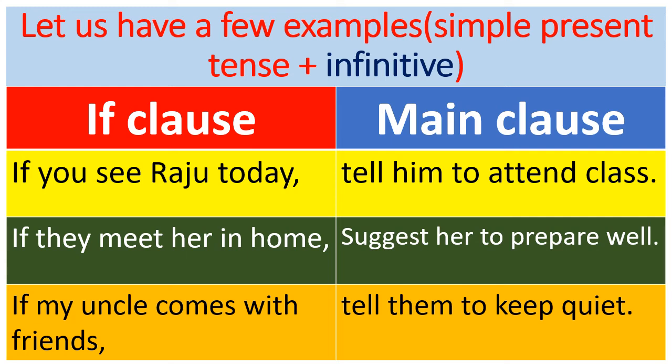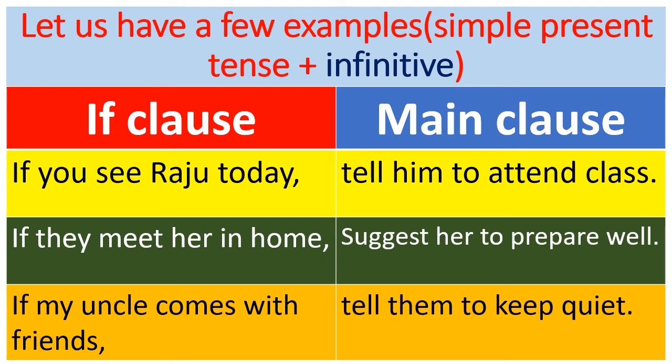See here, the first sentence. If you see Raju today, tell him to attend class. Look at the if clause. The main verb see is in present tense only. No change. But look at the main clause. There is a change in the main clause.